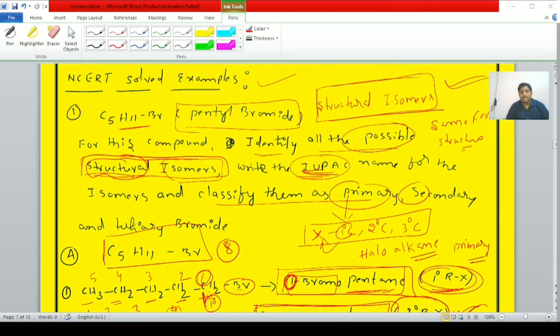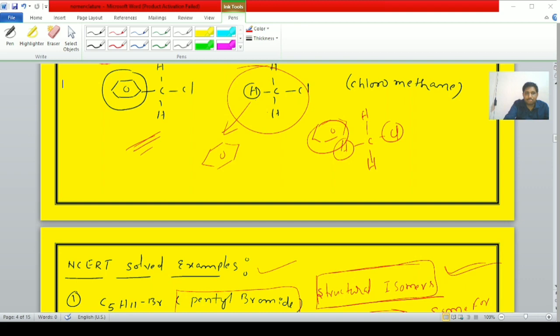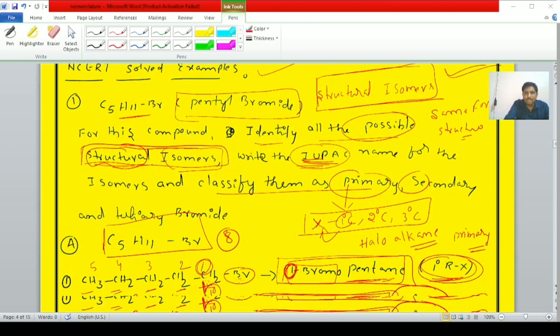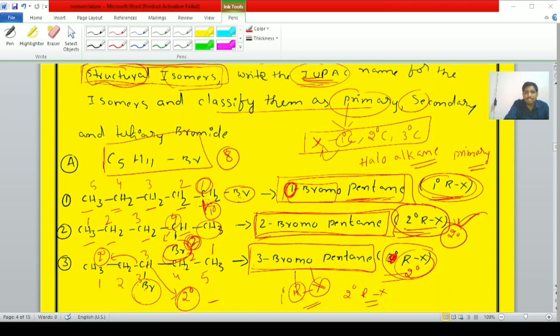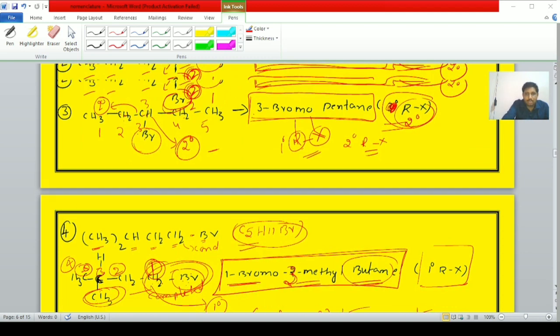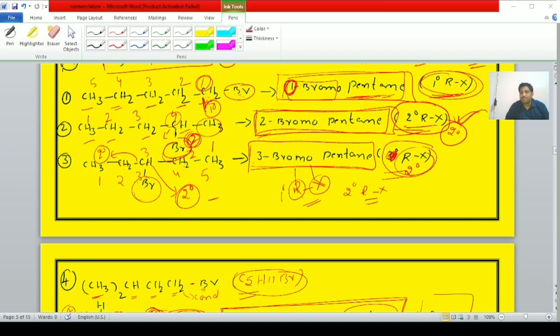Right, student. C5H11Br, pentyl bromide. For this compound, write the possible structural isomers and IUPAC names, and classify them as primary, secondary, and tertiary bromide. First, students, it is the structure of the first compound. The IUPAC name is 1-bromopentane, which is a primary bromide.